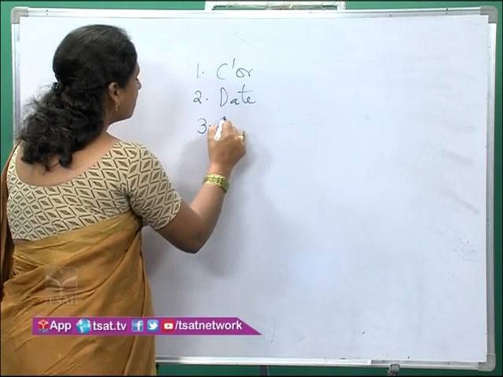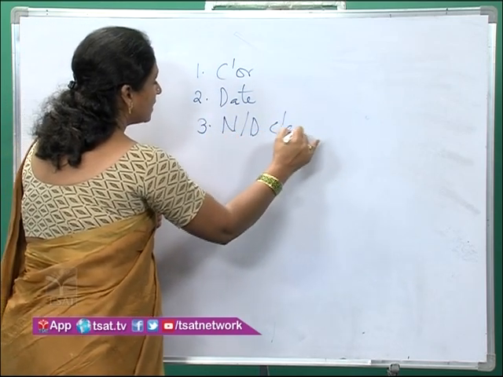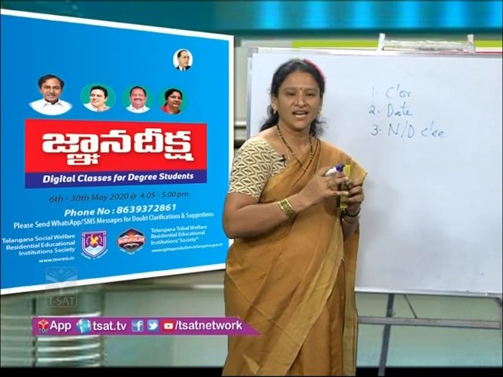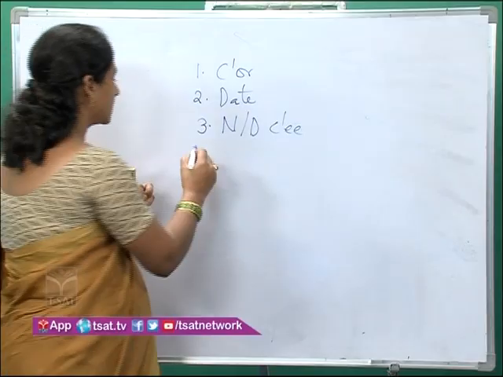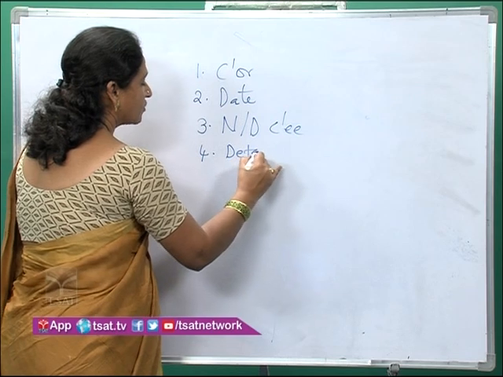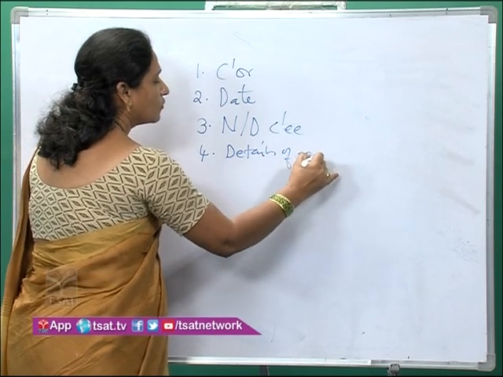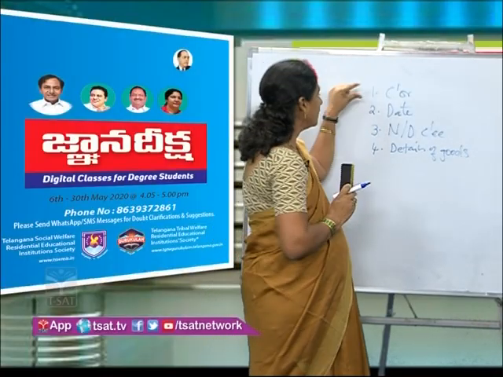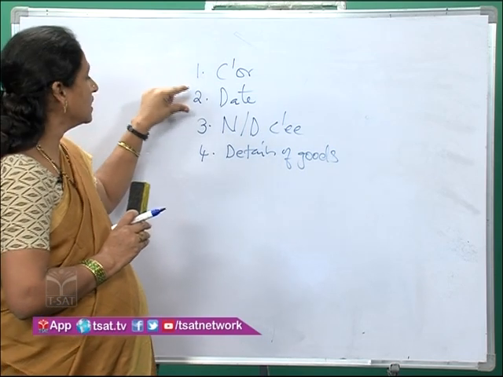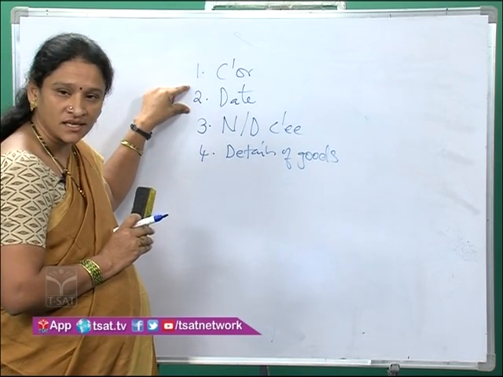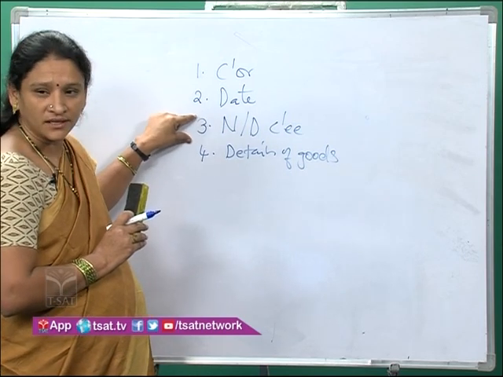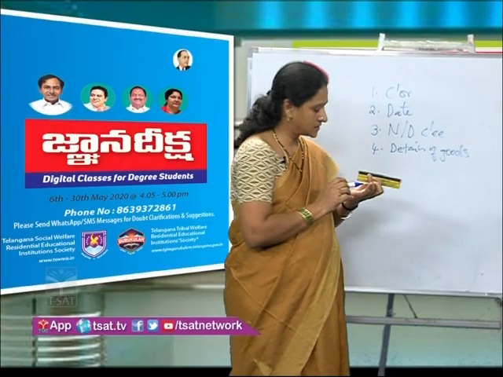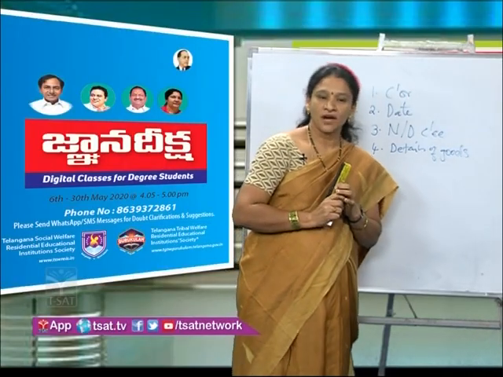And third, name and details of the consignee are also important. And what are the goods that the consignor is sending to the consignee? That is details of the goods. These four things are very important. So what does the proforma invoice include? Name of the consignor who is sending the goods, date on which the goods are sent by the consignor to the consignee, name and details of the consignee, and also details of the goods. These are the things that are incorporated in the proforma invoice.